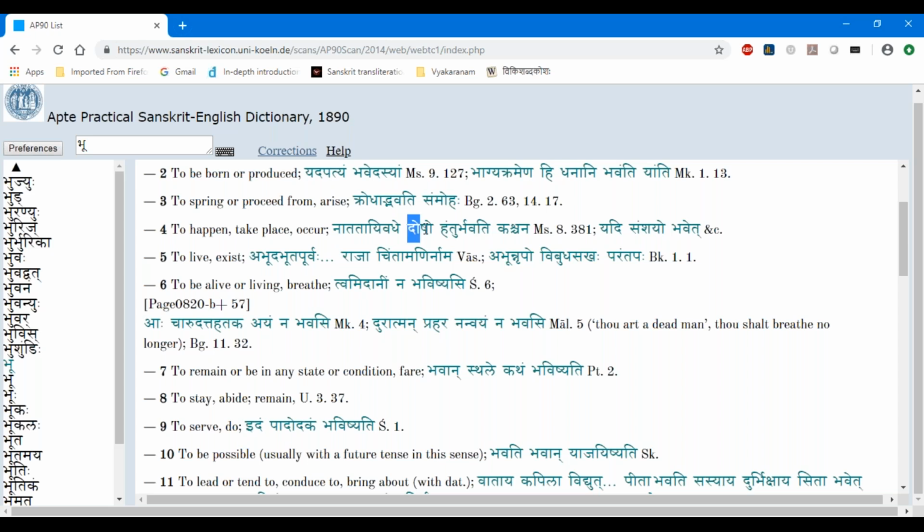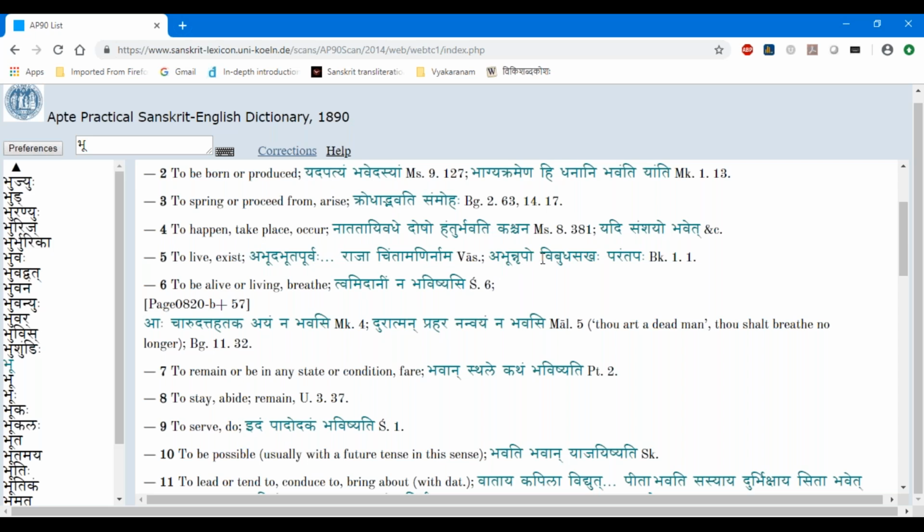So basically, if you atatai vada, there cannot happen some dosha. He's saying something like that in Manusmriti. Okay, to live, to exist. Abhut apurvaha, or something like that. It's there.